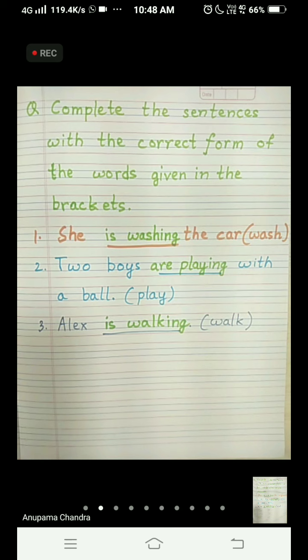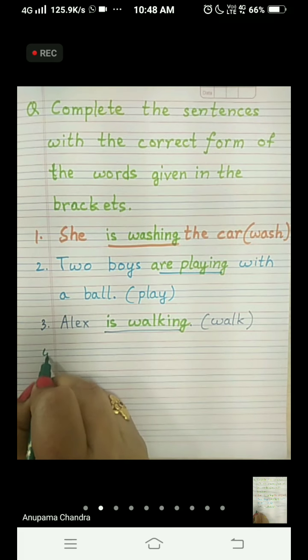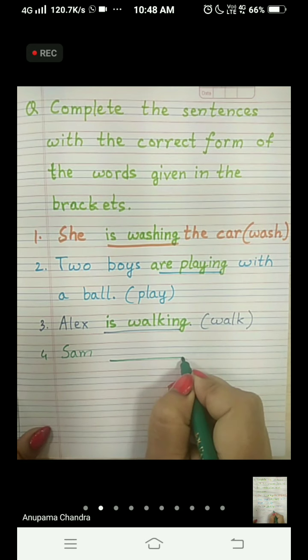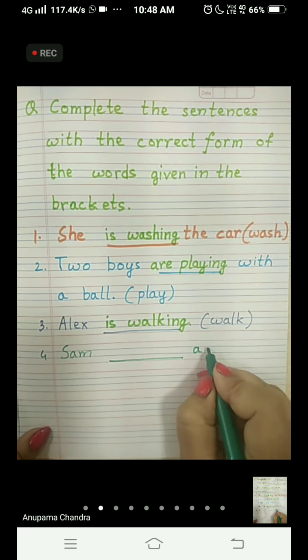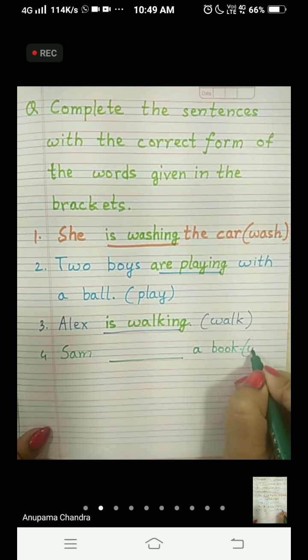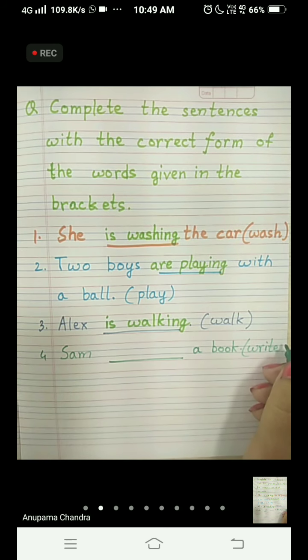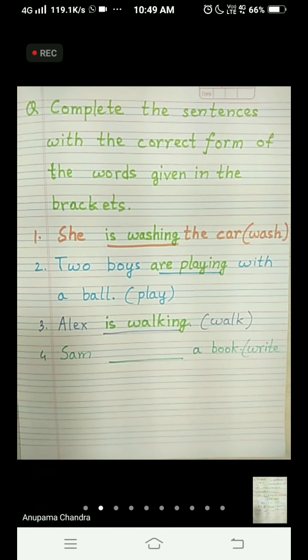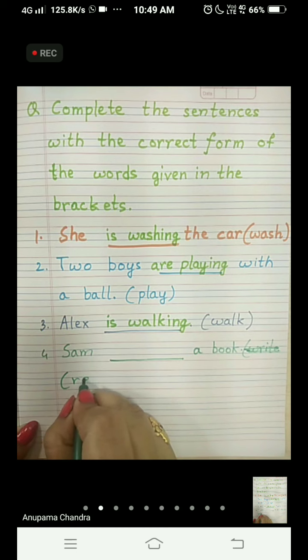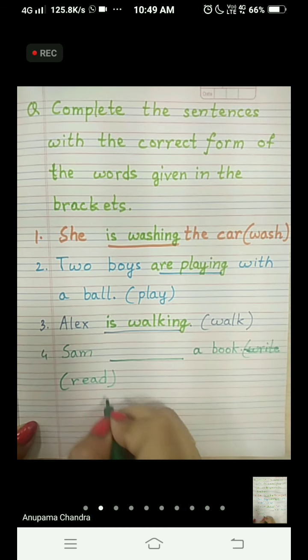Okay, let's go for one more sentence. Fourth one. Sam dash a book. In the bracket it is written read, R-E-A-D, read.